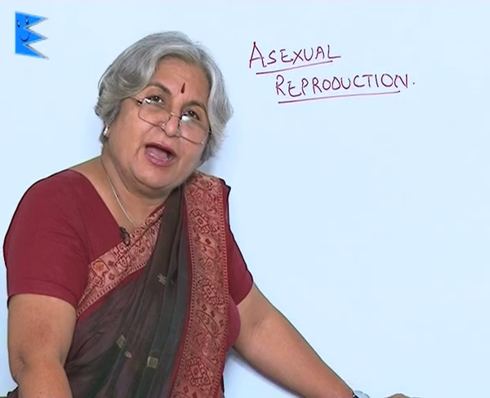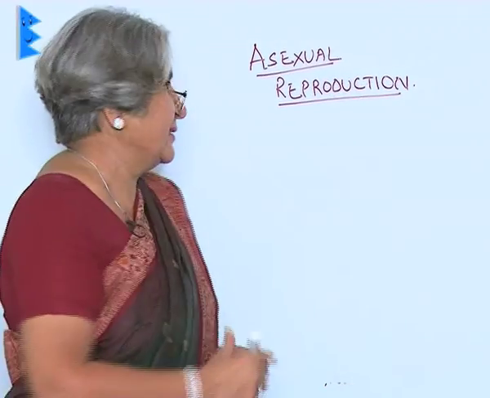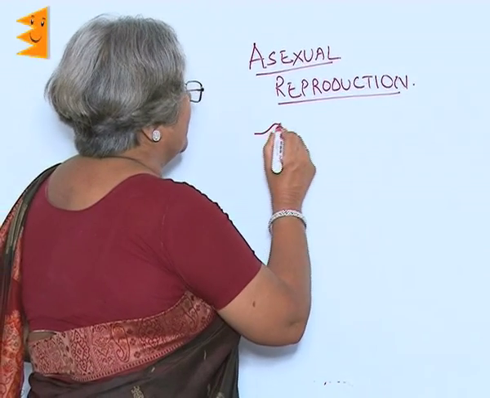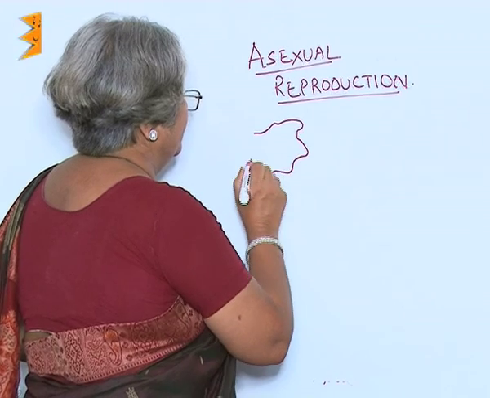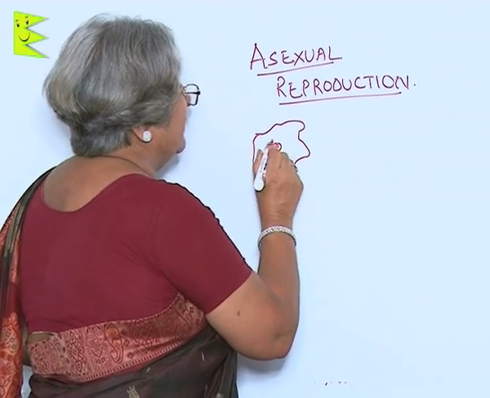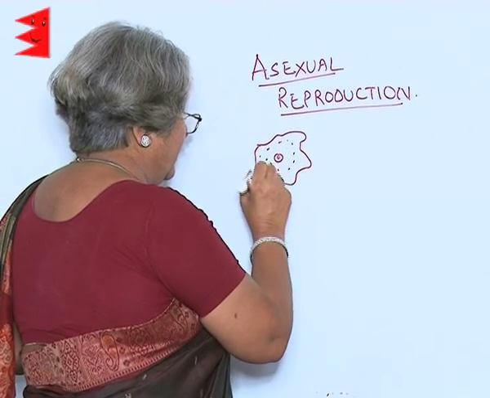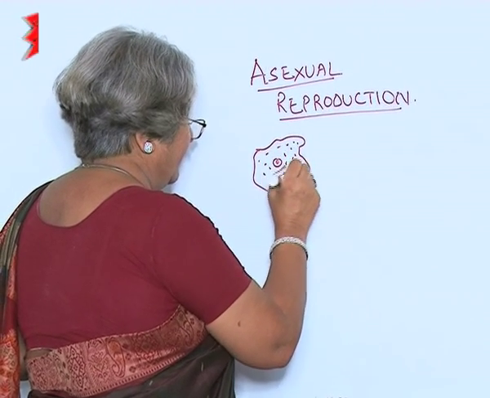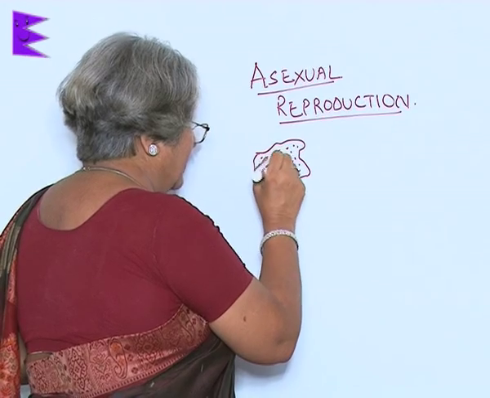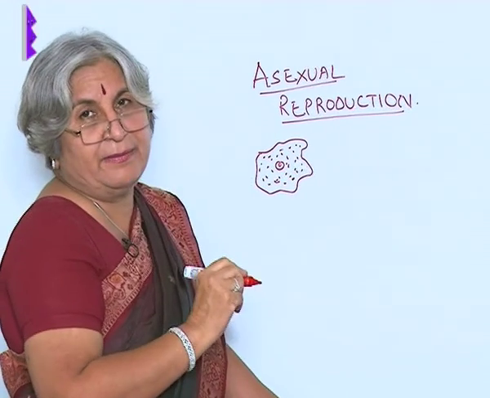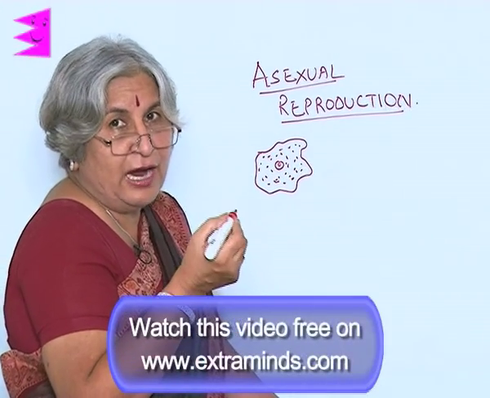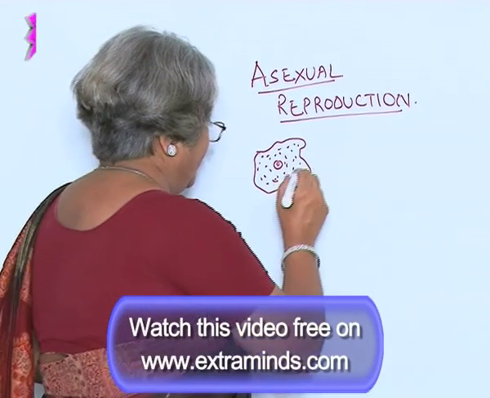Now let us see how amoeba reproduces. See, this is the structure of an amoeba. It is a single cell, irregular shape, there is a prominent nucleus and there is cytoplasm. In class 7 you studied how amoeba feeds. Now how it reproduces.